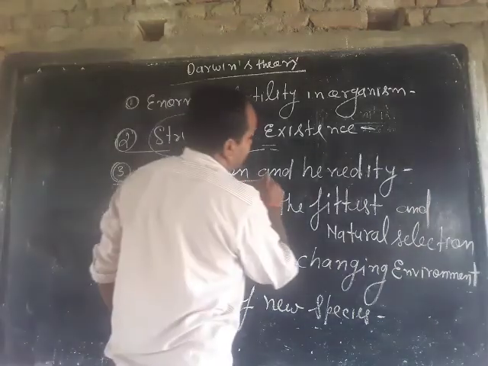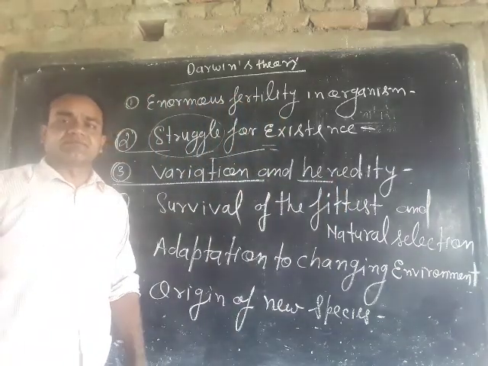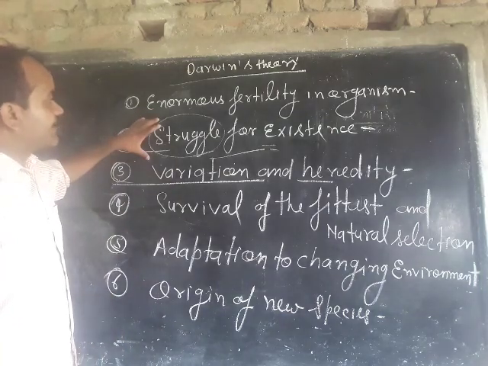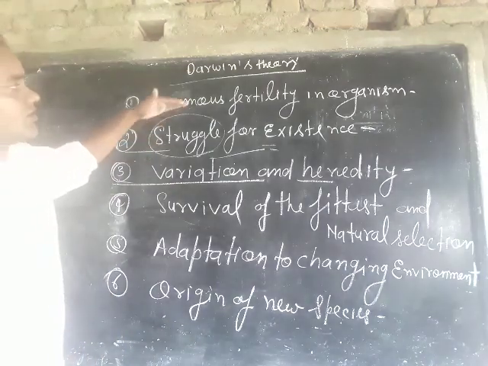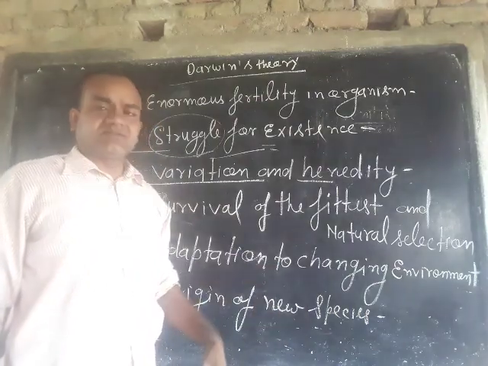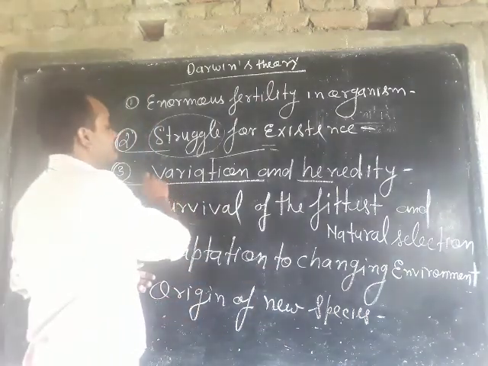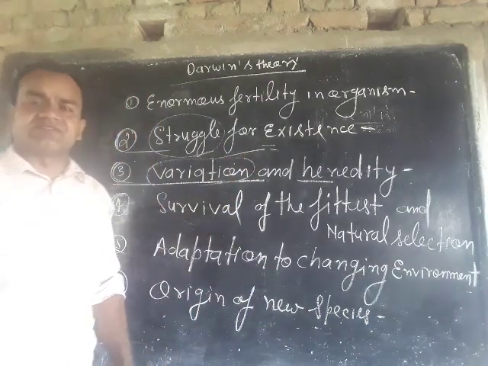Third one is variation and heredity. Every organism born on the earth differs in shape and size.